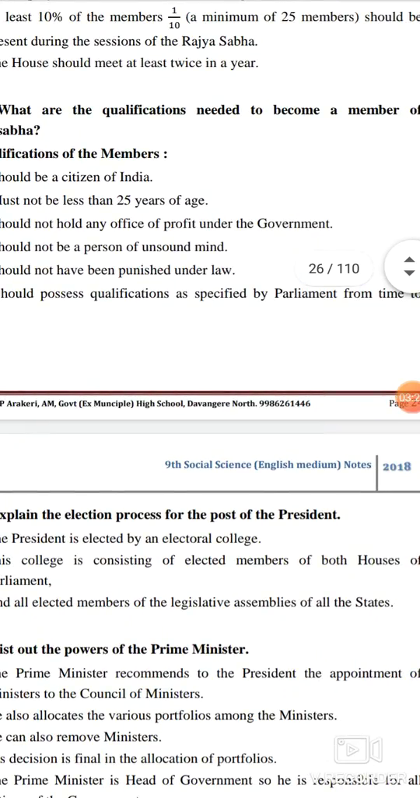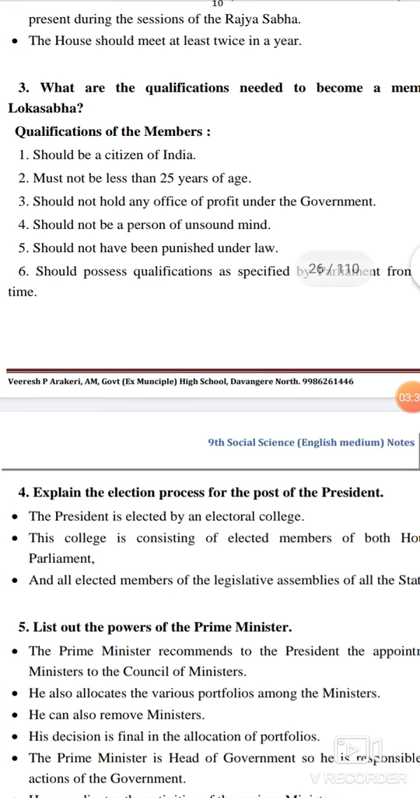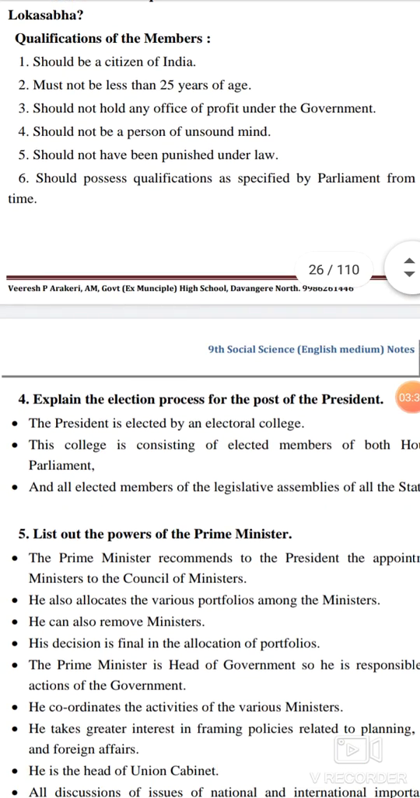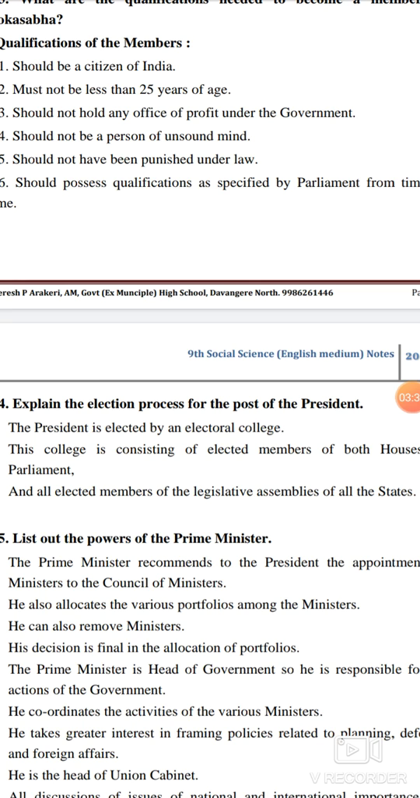Explain the election process of the post of the President. The President is elected by an electoral college. The college consists of the elected members of both houses of the Parliament and all elected members of the legislative assemblies of all the states.